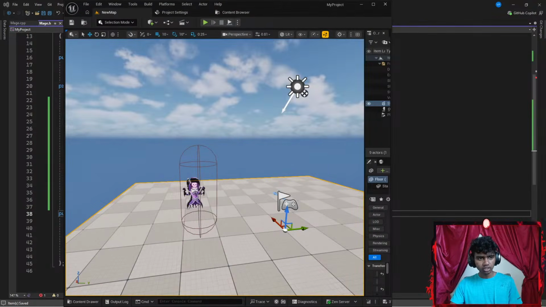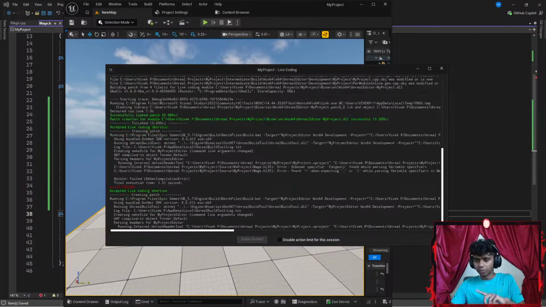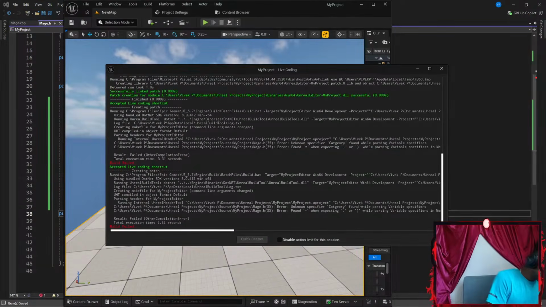Open my Unreal Engine real quick. Let's get my chat back up here. There we go. Let's hit Control Alt F11 to compile my code. This time it should compile. While it's compiling, might actually eat something.